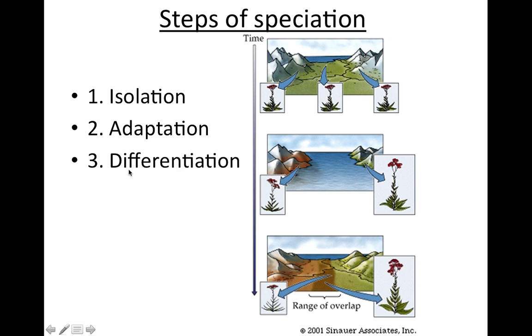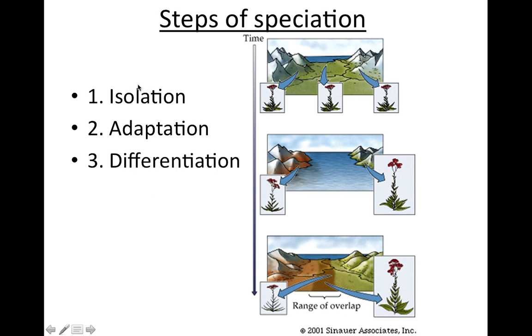And finally, you have differentiation. That means those adaptations have gotten so different that if the species were to be put back together again, they would no longer be able to mate. They would no longer be able to interact in a way that resulted in reproduction of fertile offspring.